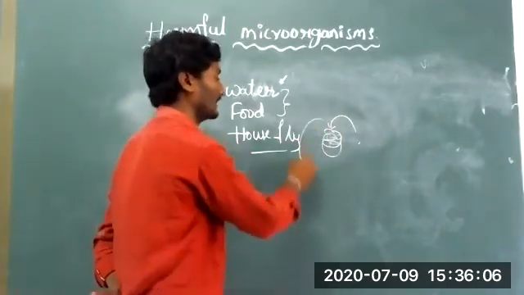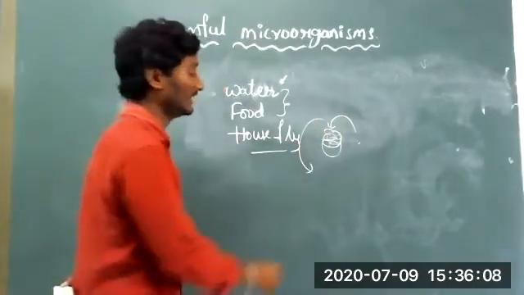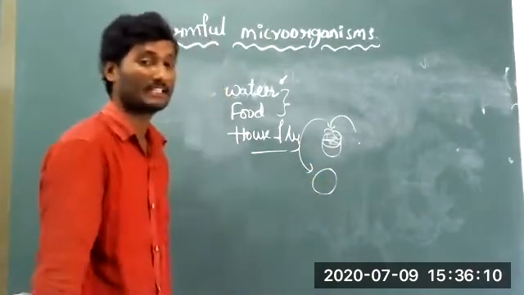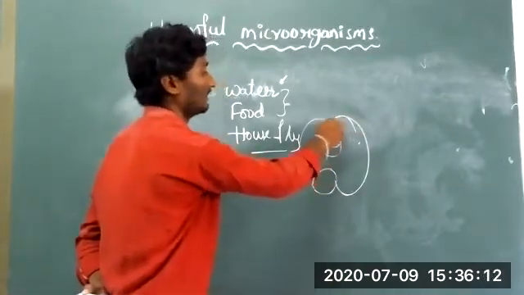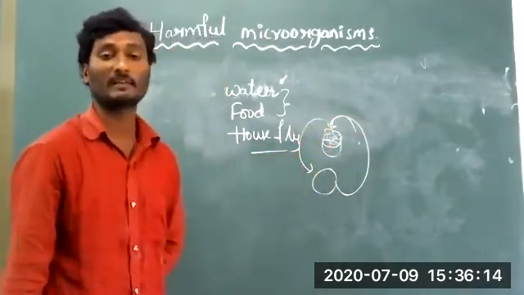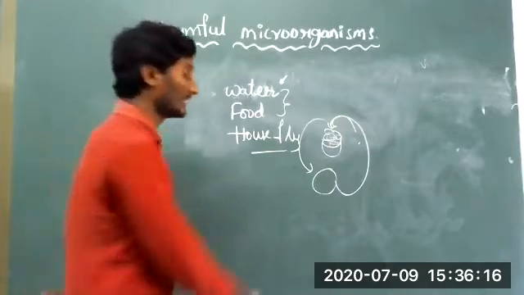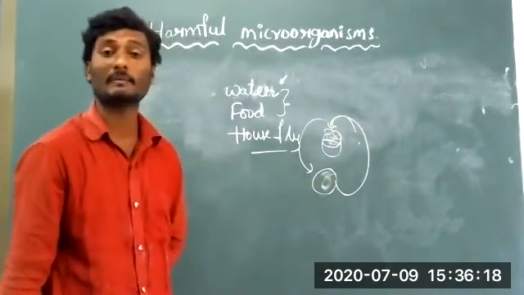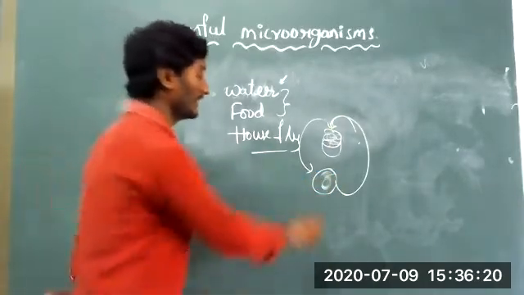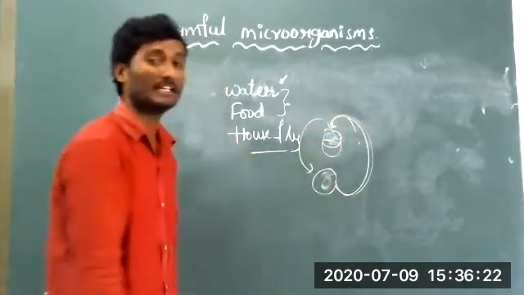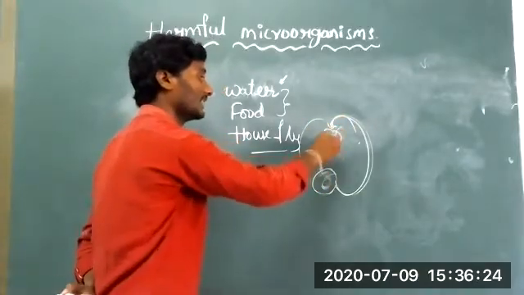After that it goes outside and settles down on the dump yards. Again it comes into the house and sits on the food material. What will happen? The dump yard contains several types of microorganisms. When it sits on the food material, those microorganisms enter the food material.